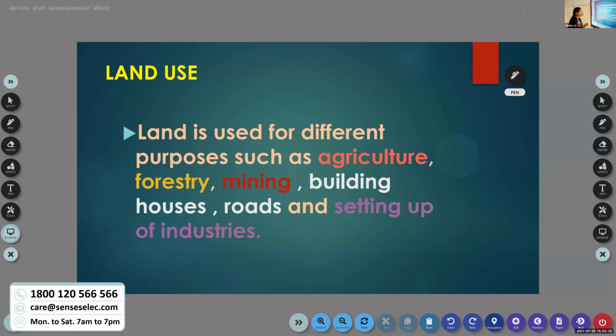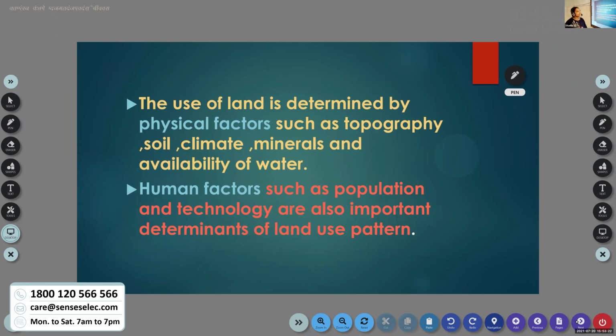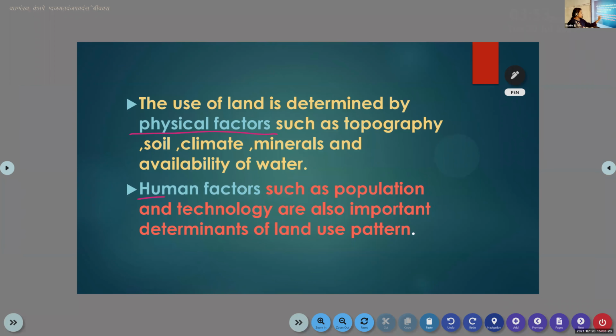Then we discussed what the factors affecting land use are. There are two factors. The first one is physical factors and the second one is human factors. So what are the physical factors? Advait, what are the physical factors?